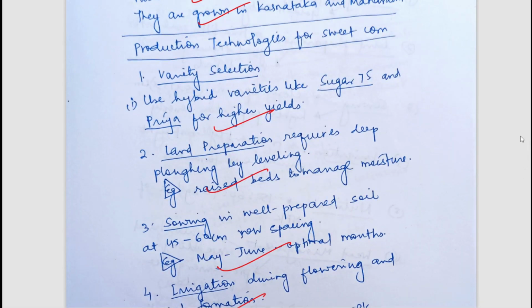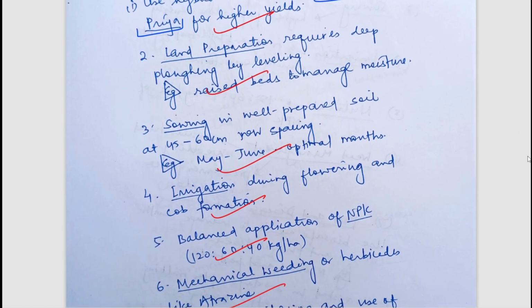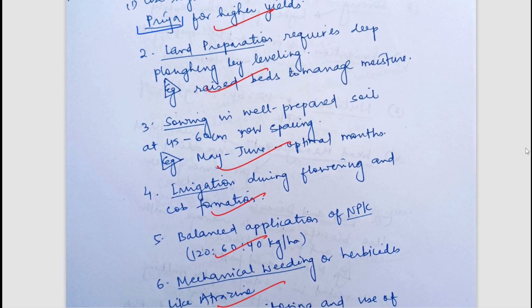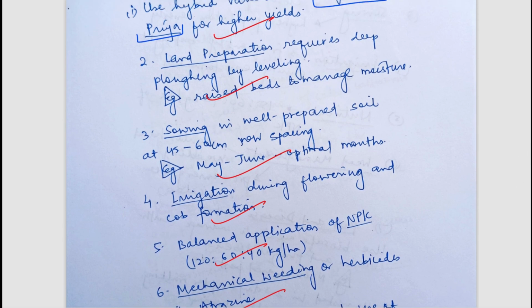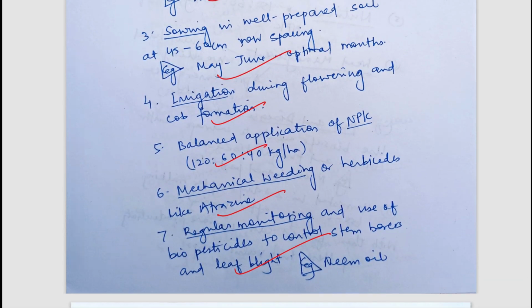So first of all, sweet corn has been discussed. Proper varieties should be taken, such as Sugar 75, Priya. Land preparation should be done properly, sowing, irrigation. So this is the classical structure of package of practices which the student has taken in brief, because it is a 10 marker question. So we do not have to go into that much depth. Important points should be mentioned.